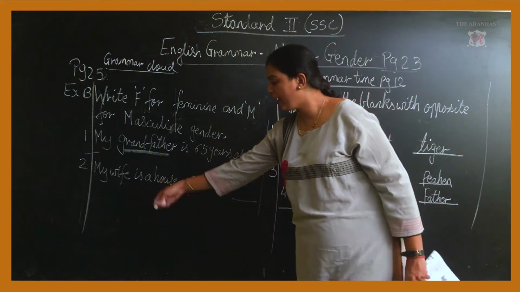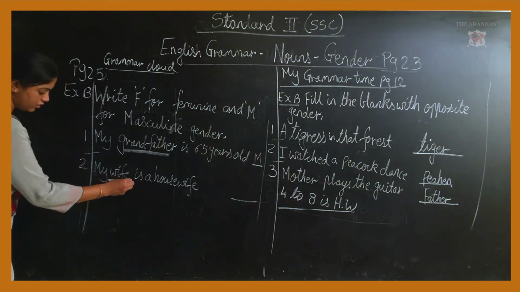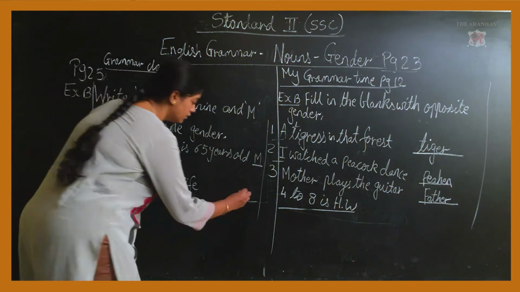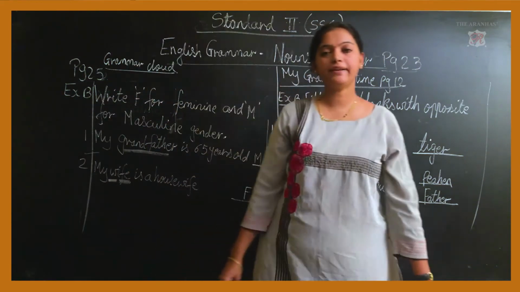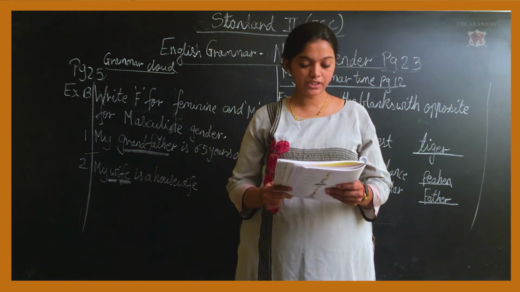Okay. So wife. What is the word highlighted here? Wife. Okay. So wife is a feminine gender. It belongs to the she category. Your mother belongs to the she category. So it is a feminine gender.